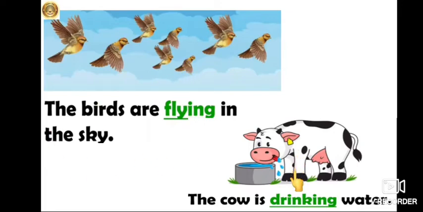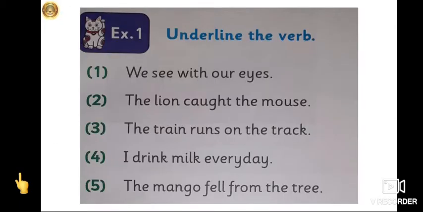What is this cow doing? The cow is drinking water. So drinking is a verb. Now I hope you must have understood what a verb or an action word is. So let's do some exercise from the textbook. Now see exercise number 1. Underline the verb. Here you have to read the sentence and underline the verb.